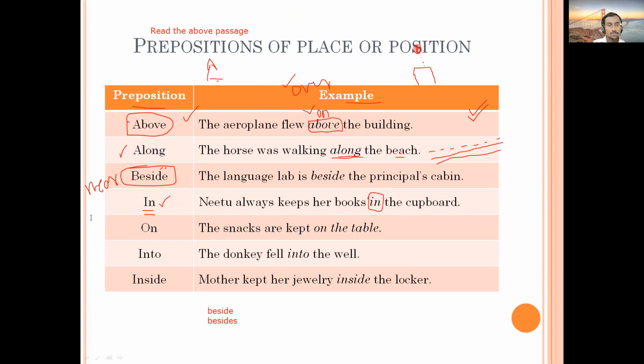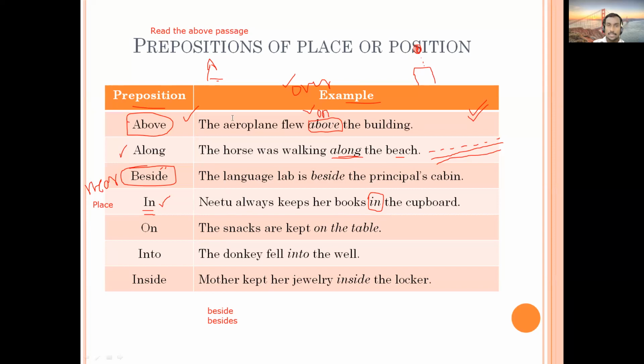In refers to what? Place or time? In the cupboard. Place. Yes, it refers to place. Why? Because after the preposition in, there is the word cupboard. So cupboard refers to place, so in refers to place. Maybe there are some examples which are going to come in the next slides. That time I will tell you how in can refer to time also.